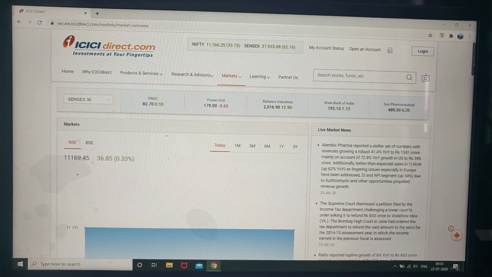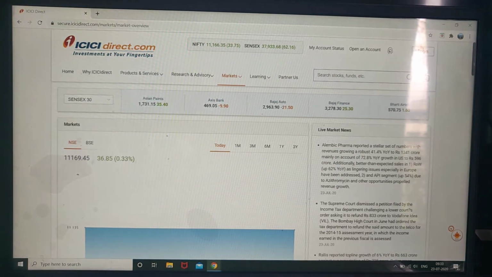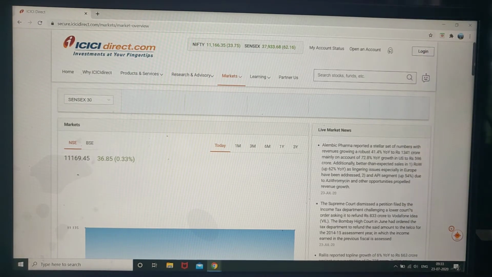Today we will see how things are viewed on various websites and broker websites, how to see the values, and how to see the variation and change in the market, what is going on.